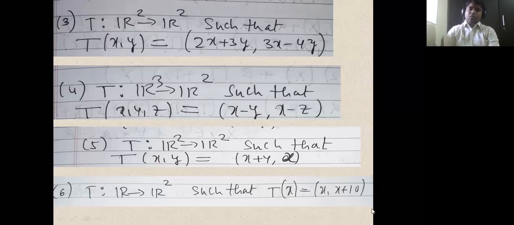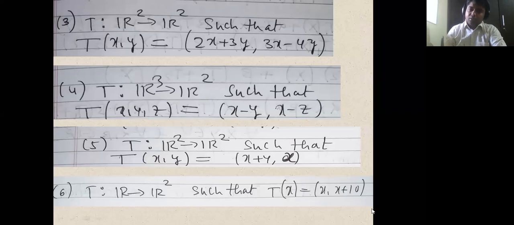Okay, so see the third exercise. It is T of (x, y) equal to (2x plus 3y, 3x minus 4y). We have to show that this is a linear transformation. So we are using the theorem here to verify this is a linear transformation. So what we will do is